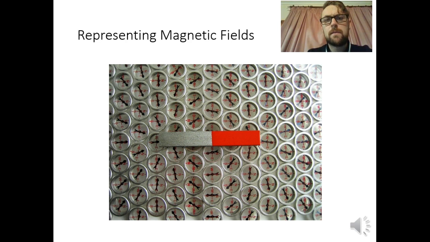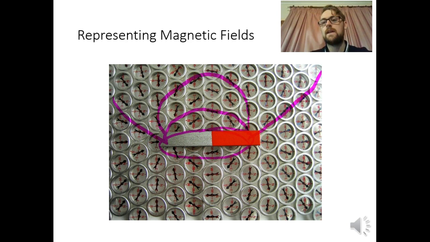Okay, so how do we represent magnetic fields? You can see here we've got a bar magnet. One end will be north, one end will be south. And you can see it's surrounded by compasses. Now, these compasses are lined up in a very particular way. So if I follow the arrows, I get the shape like we saw with electric fields. Okay, so this is how we're going to represent magnetic field lines. And we're going to see a specific example on the next page, but again, if I follow the arrows, eventually they link up, okay, and we get the magnetic field. Now the direction is a little bit different based on something else, but let's have a look at that now.